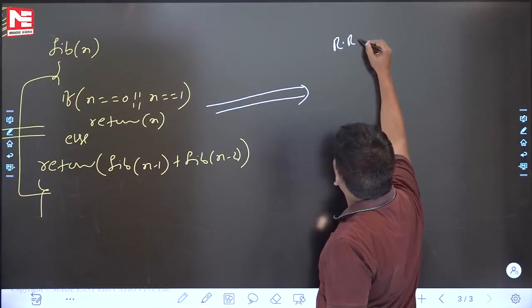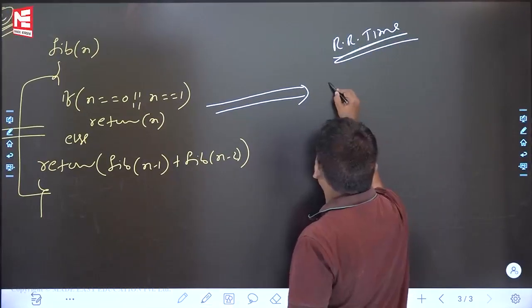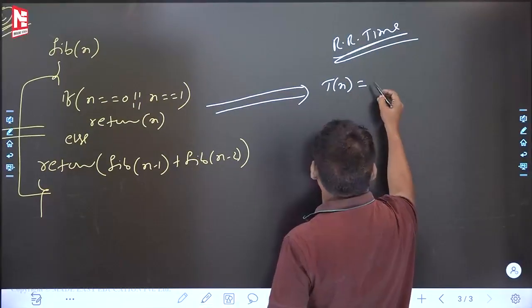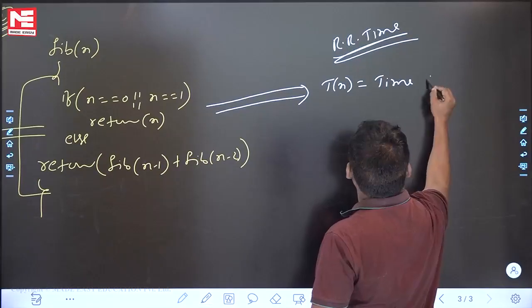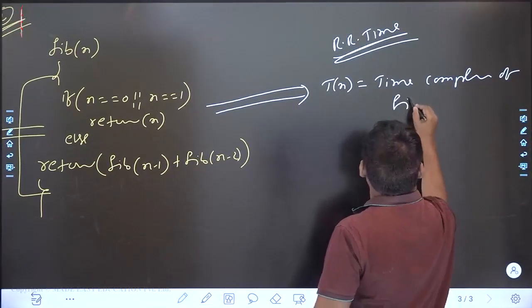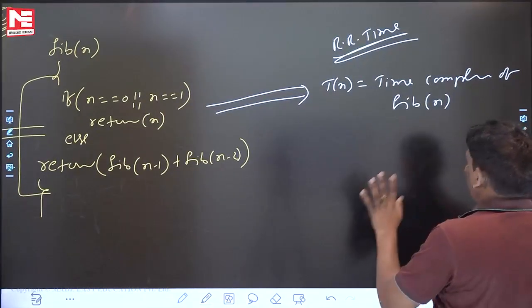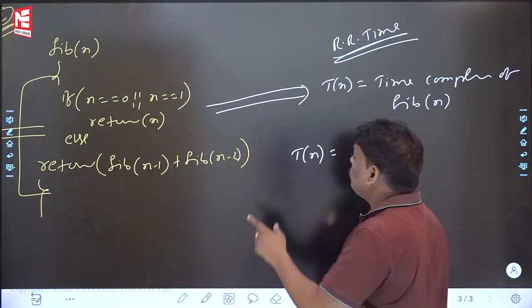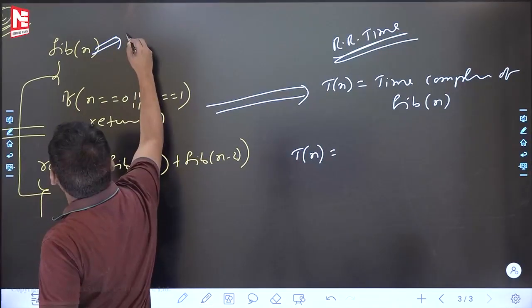Recurrence relation for time: Tn is equal to the time complexity of Fibonacci of n.